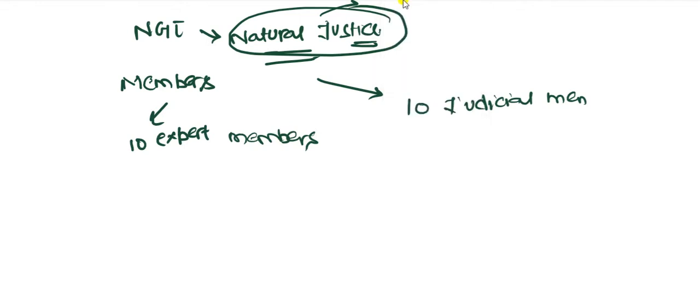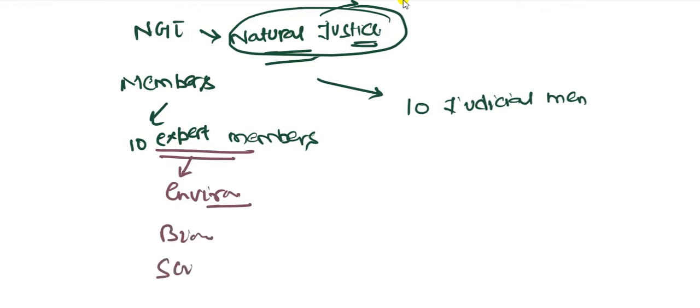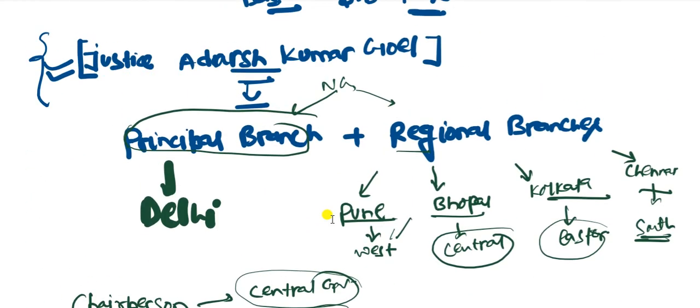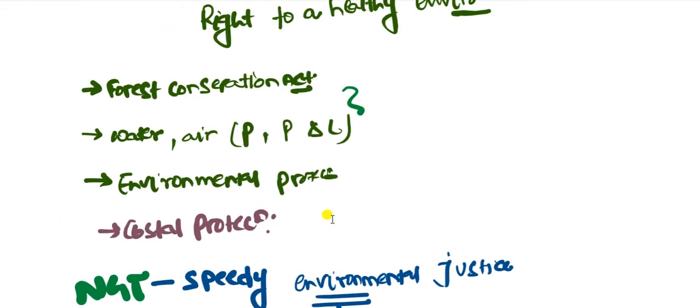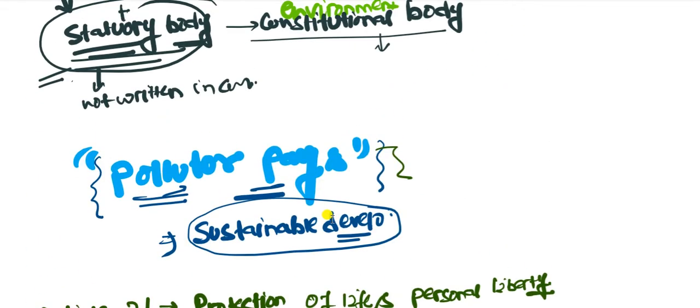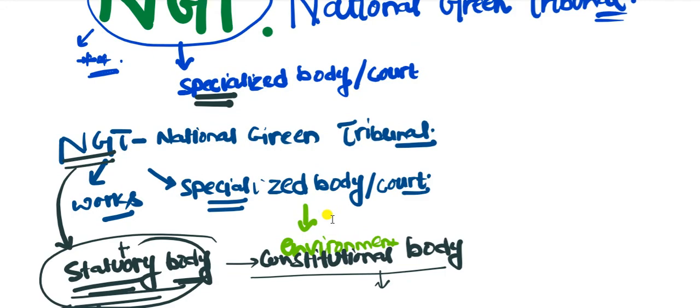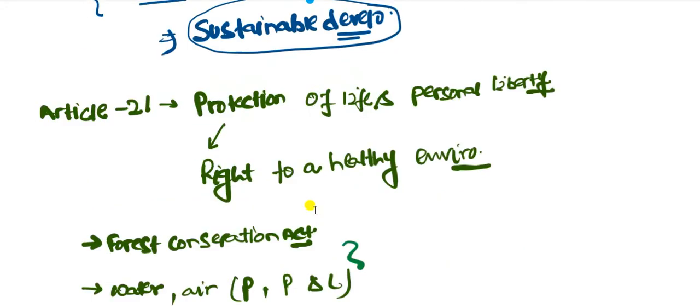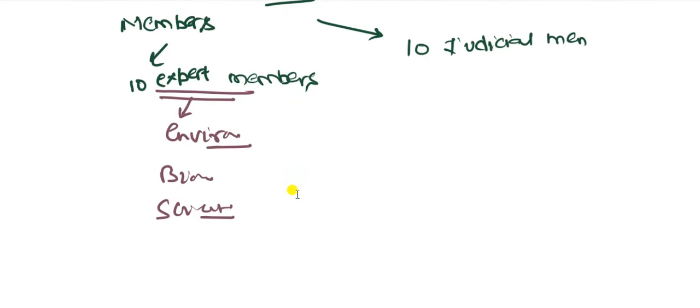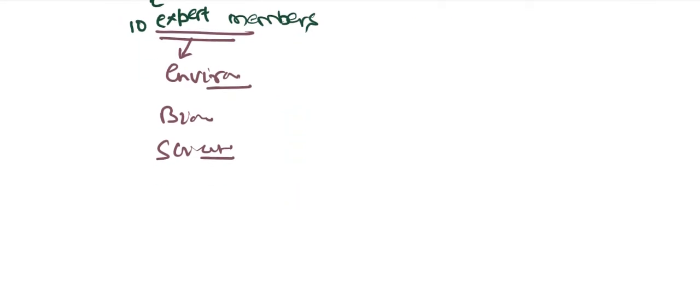Now, who are the expert members? They can be of any field, like they can be environmentalist, biologist, or scientist. So 10 expert members will give their ideas and different opinions related to the various concerns. I will discuss a few of the concerns that have led NGT to raise questions and give decisions on different areas and different locations of India.